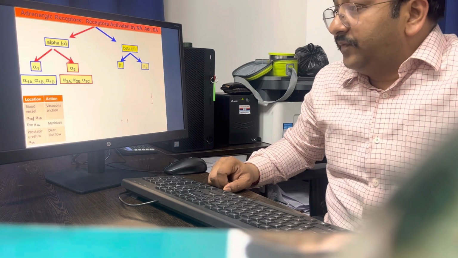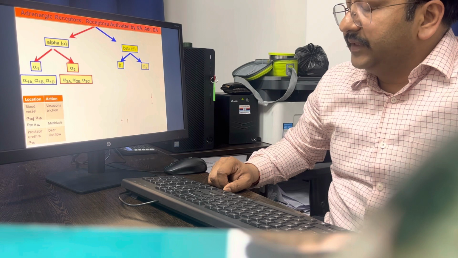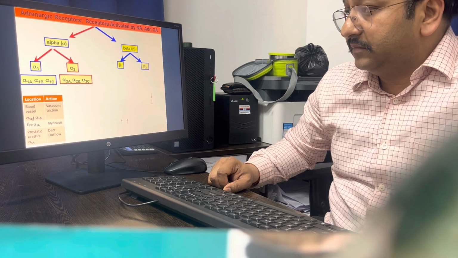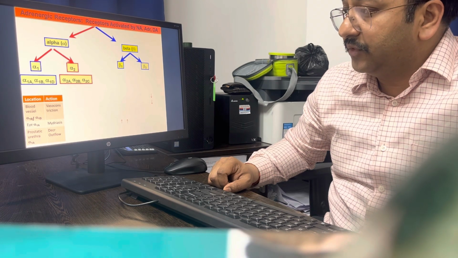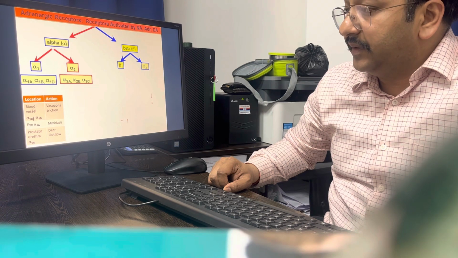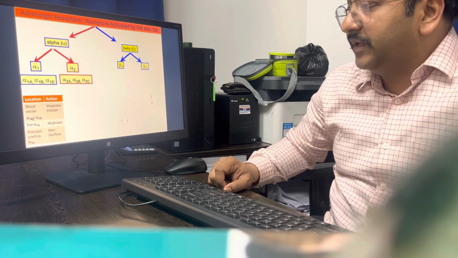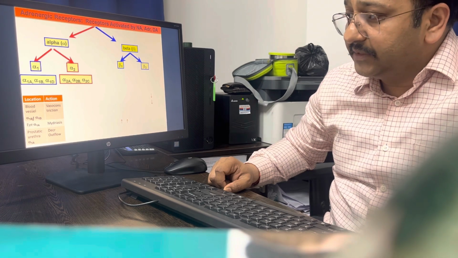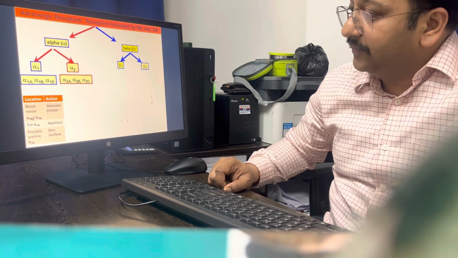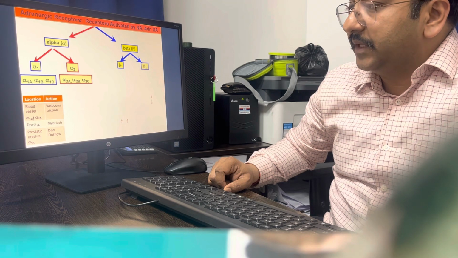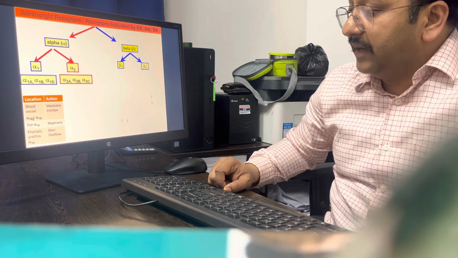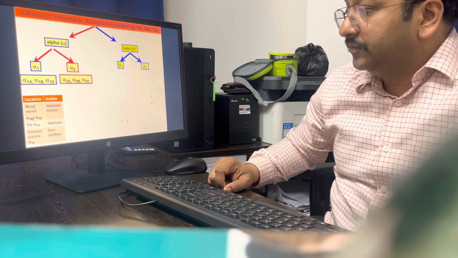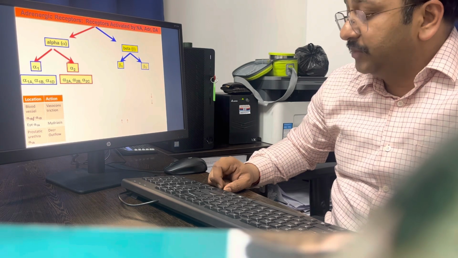This is the action of alpha 1. Alpha 1 receptor present in the blood vessel, and when it is stimulated, it will cause vasoconstriction. Alpha 1A receptor is present in the eye, and when it is stimulated, it causes mydriasis. I told you, cholinergic, C for cholinergic, C for constriction. So adrenergic will do the opposite, it will cause mydriasis. In the prostatic urethra there is alpha 1A, so if you stimulate it, it will decrease the outflow.